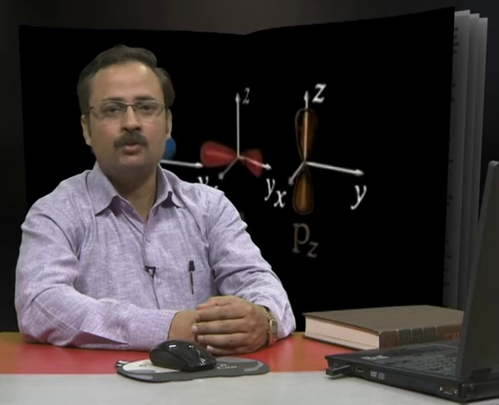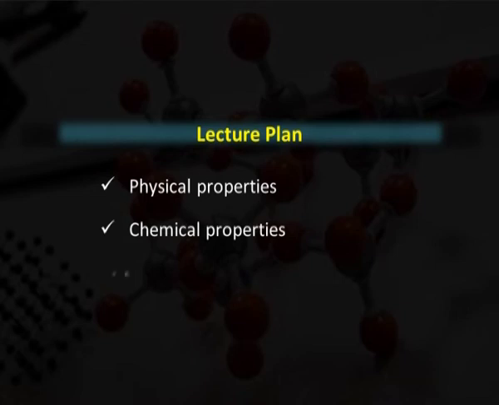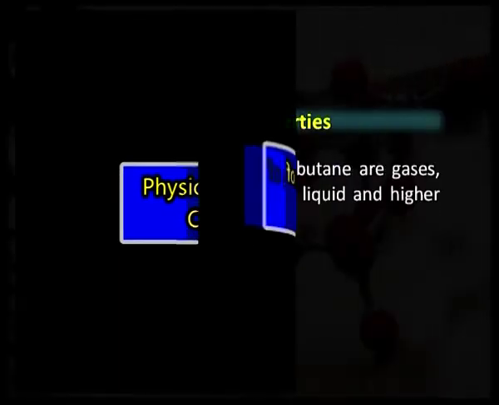Hello viewers, in this series of alkanes and cycloalkanes, we have discussed in previous episodes the introduction of cycloalkanes, nomenclature of cycloalkanes and the methods of formation of cycloalkanes. In today's episode, we will discuss the physical properties of cycloalkanes, chemical properties of cycloalkanes, ring strain in cycloalkanes along with Baeyer strain theory, limitation of Baeyer strain theory and the theories of strainless rings. So, first we will start with physical properties.